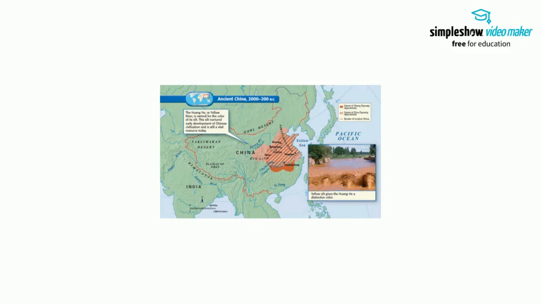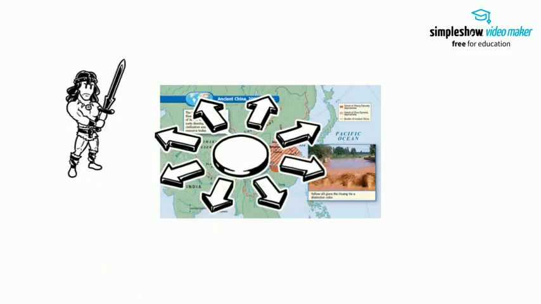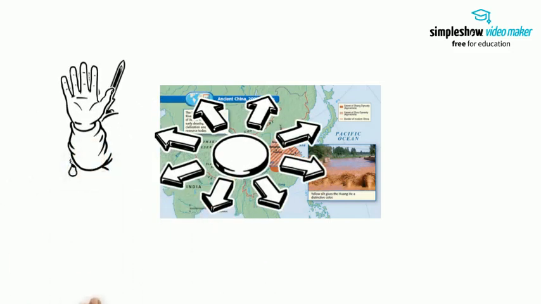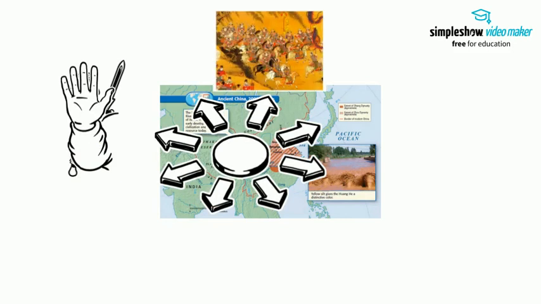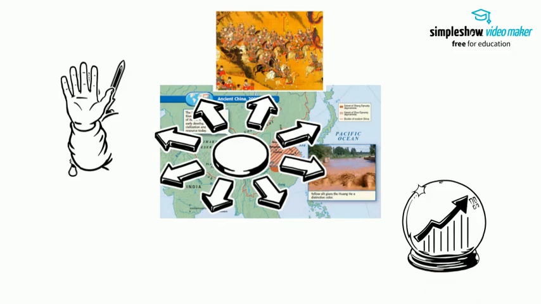This positioning has allowed China to expand and maintain relative freedom from outside invasions through the millennia. China's ongoing expansion brought them into contact with a variety of nomadic groups that would play a much bigger role in their future.